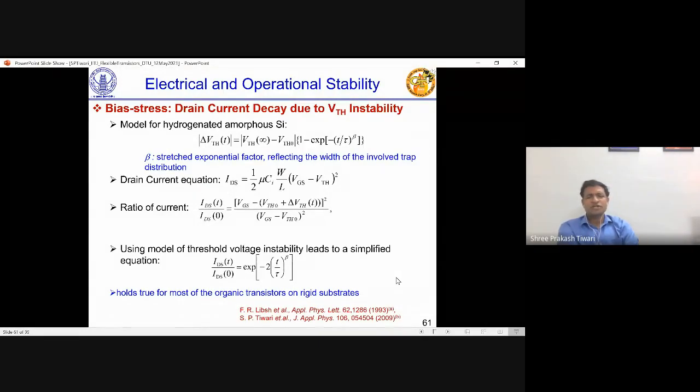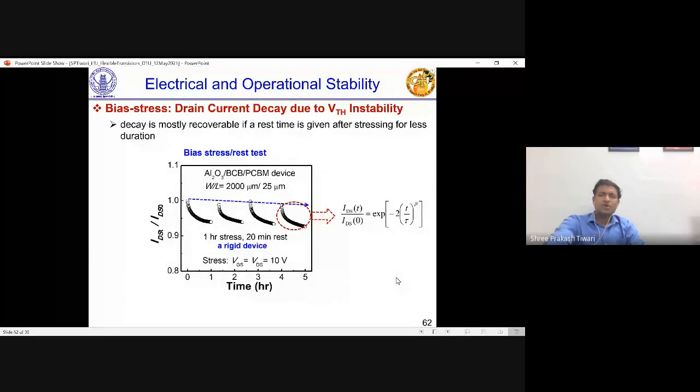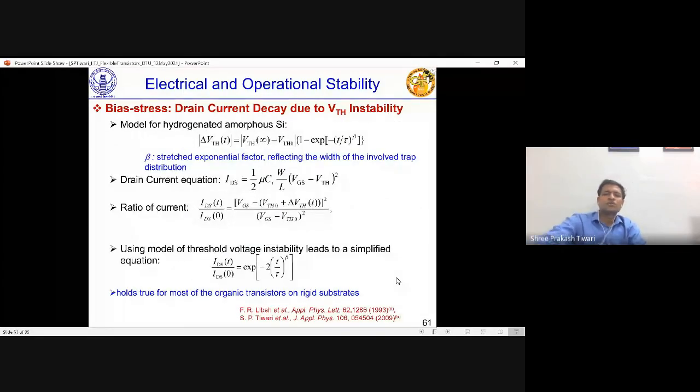Now, why is this equation important? Because when we characterize the devices, we always see this decay. But we cannot get the threshold voltage at each moment, while we always easily get this IDS t by IDS 0. Now, by appropriate fitting techniques, if you fit this equation to the decay curve you get, because t is known and IDS t by IDS 0 is known, this tau and beta can be extracted. And when tau and beta can be extracted, you can put them back in the first equation, delta VTH t, and plot it. So this is a very good strategy to find out VTH instability in transistors.